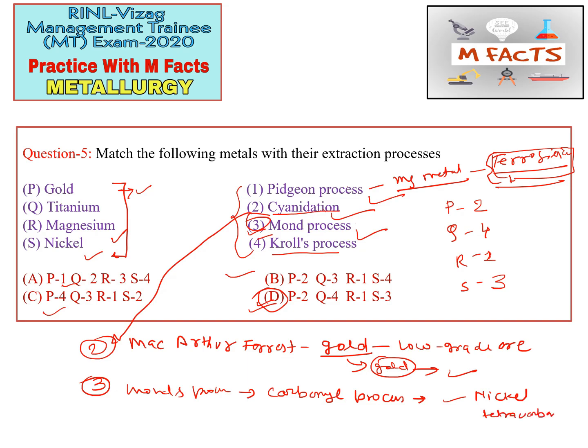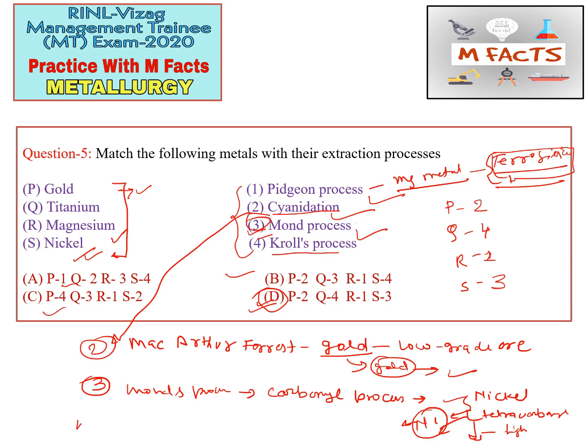Nickel tetracarbonyl is a volatile compound, or volatile matter, which is decomposed at a high temperature to produce nickel, or to produce high purity nickel. Okay, so Mond process is used for nickel.